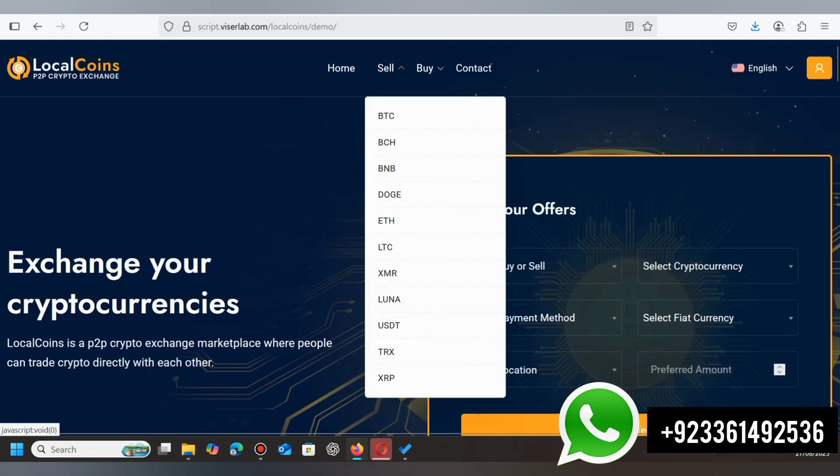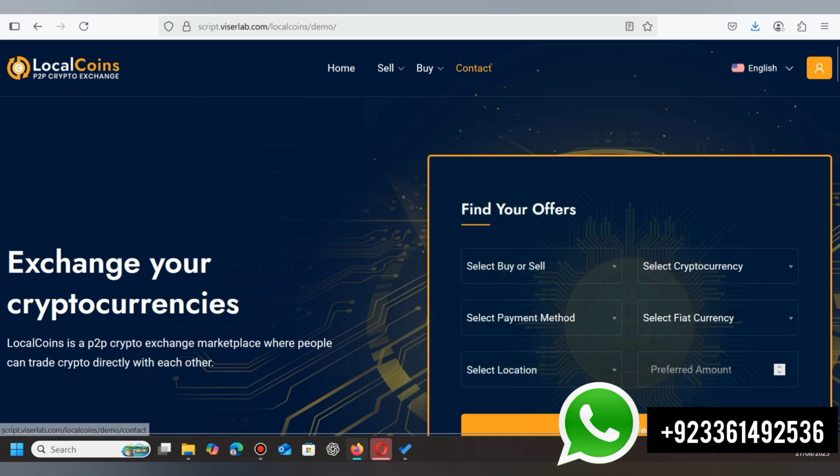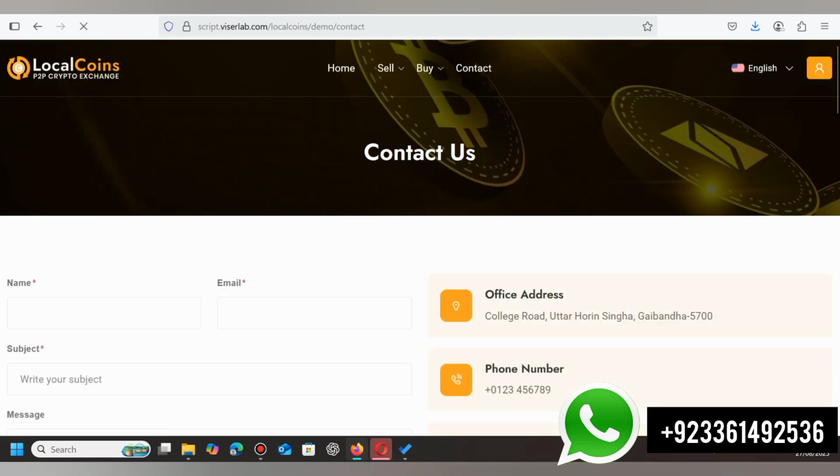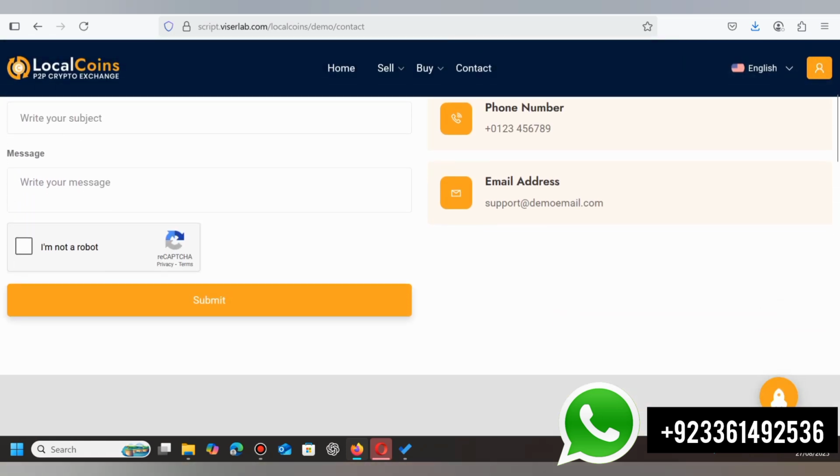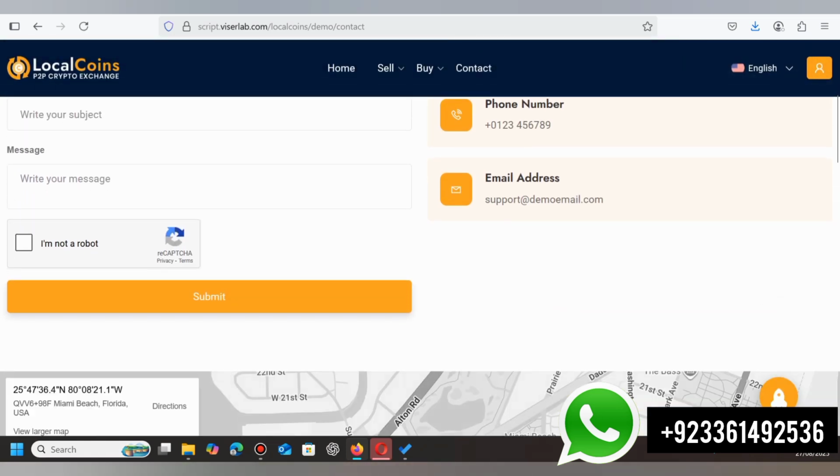And here are the sell cryptocurrency and buy cryptocurrency sections, and here the contact section. You have to add your own right contact details after making the website. If a user has any problem, then the user can easily contact you. So viewers, here are the login and registration options. We already have an account, so we will log in to the website.